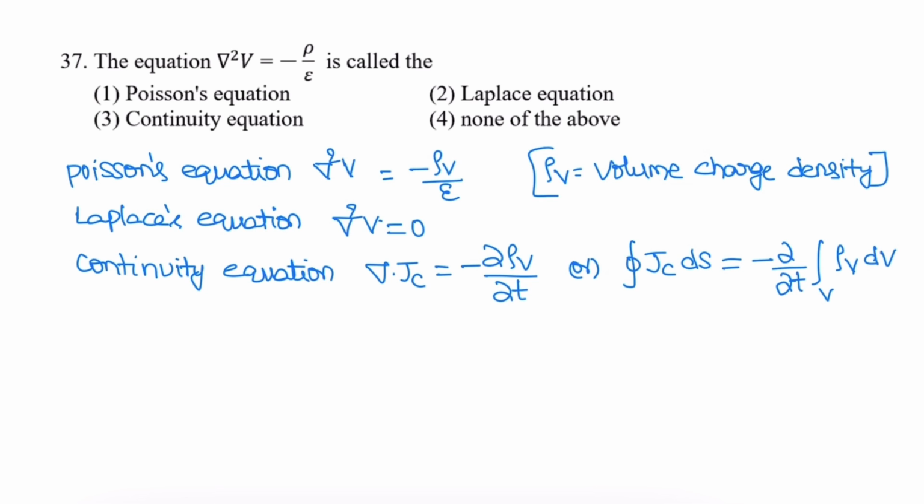The equation del square V is equal to minus rho V by epsilon is called Poisson equation, where rho is a volume charge density. So Laplacian equation is del square V is equal to 0, and continuity equation is del dot Jc, where Jc is conduction current density, is equal to minus dou rho V by dt. This is in differential form, and the integral form for this continuity equation is closed surface integral of Jc ds is equal to minus dou by dou t volume integral of rho v into dv. So here it is Poisson equation. The correct option is 1.